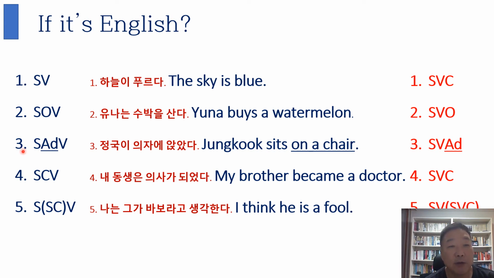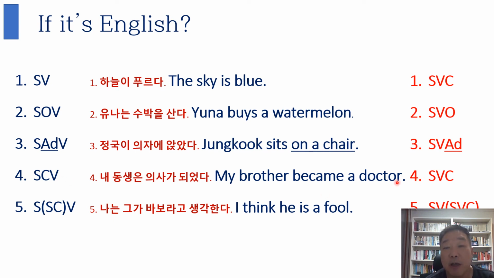And the third one, subject and adverb and verb. 정국이 의자에 앉았다. 정국 sits on a chair. Subject, verb, and adverb. SADV, SVAD. Different, right? And the fourth, SCV. 내 동생은 의사가 되었다. My brother became a doctor. In Korean, the order is SCV, subject, complement, and V, verb or predicate.